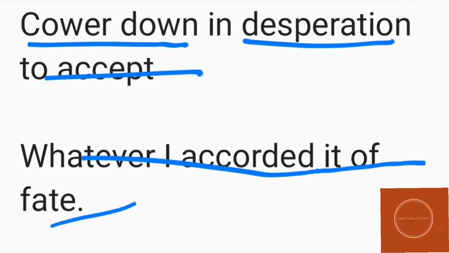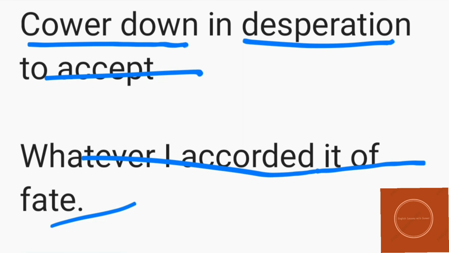What this line means, that whatever I accorded it of faith, means whatever the owner wants to do. Now the mite has finally accepted its fate, that whatever the owner, meaning the larger creature that is there, obviously the poet, who would be much larger, much greater in size as compared to the mite. So in the middle of the open sheet, the mite just crouched down in desperation to accept whatever was in his faith according to the poet.